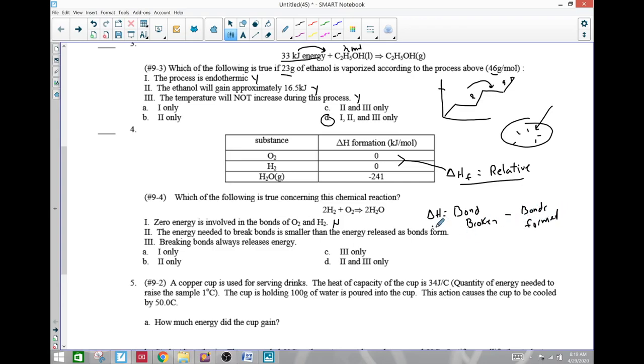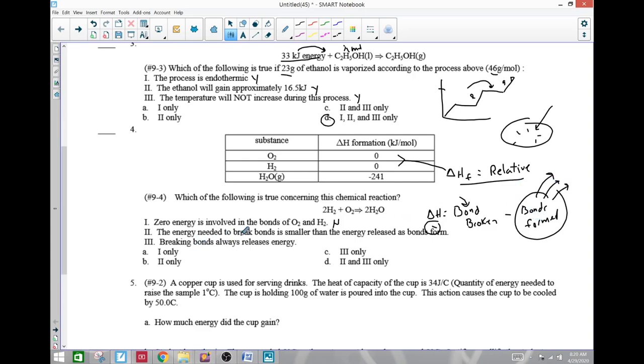And this is negative, which means that the bonds formed must have been larger than the bonds broken. We had to put energy in to break bonds, and we got energy released when we formed them, and we released a lot more than we did breaking them. So that's why it's exothermic.